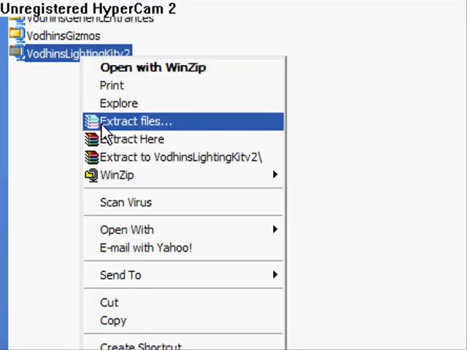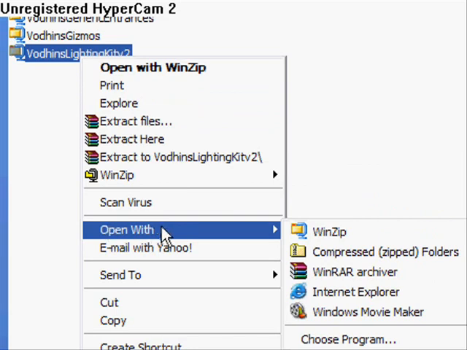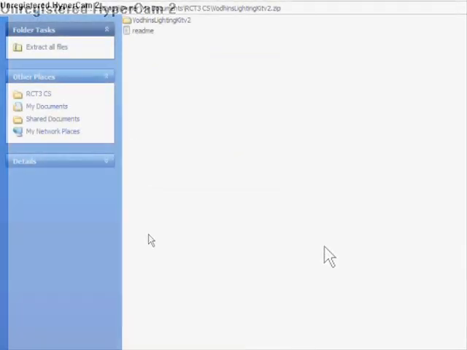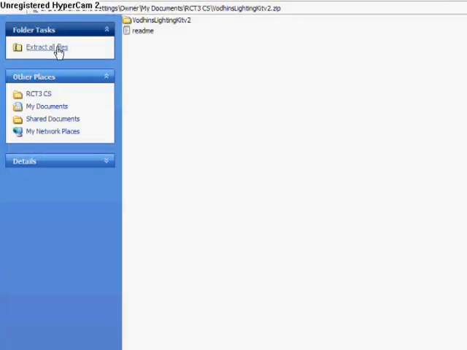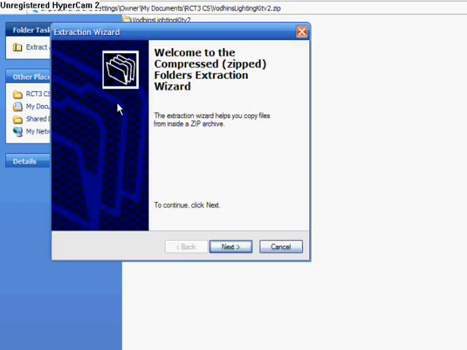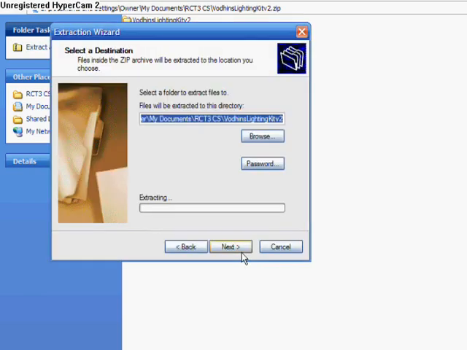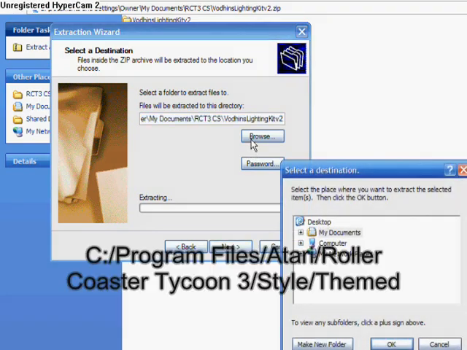Right-click on the file, point to open with, then select Compressed Folders. Then click Extract All Files. Click Next. Then click Browse, and navigate to the following directory.